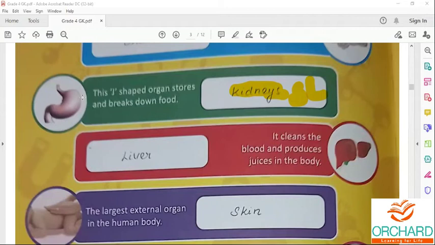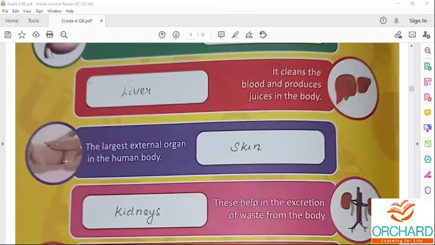So stomach is present on the left side of the upper abdomen, and liver is present on the right side of the belly. What is the color of the liver? It is reddish in color. It cleans the blood and produces the bile juice in the body.